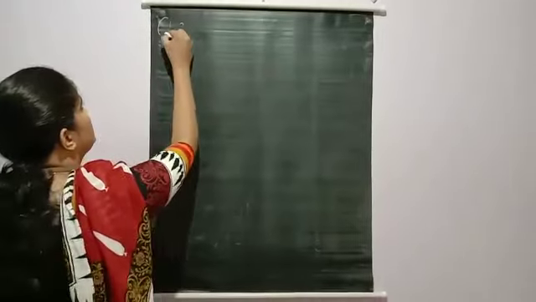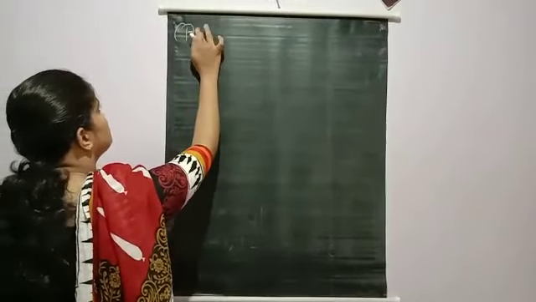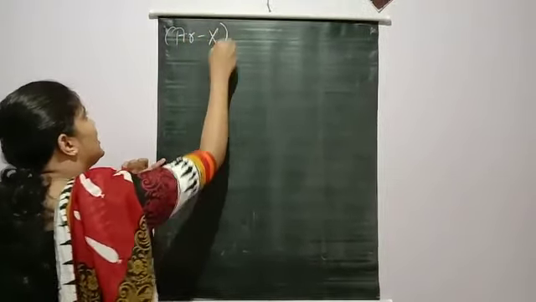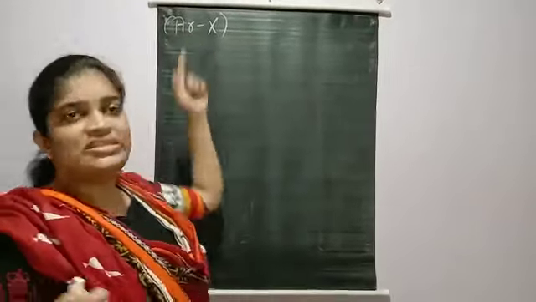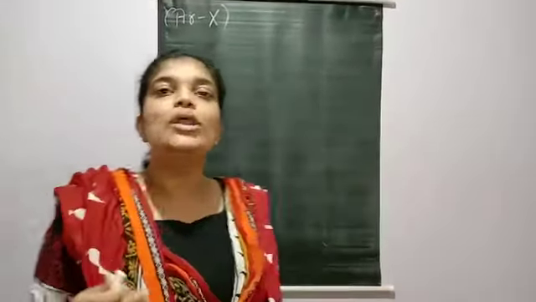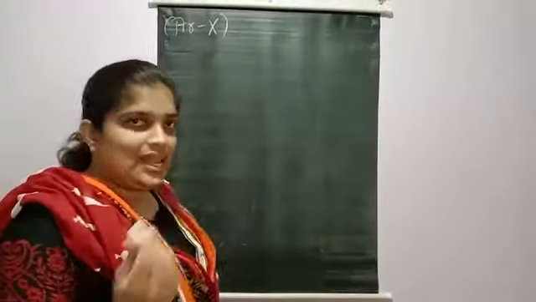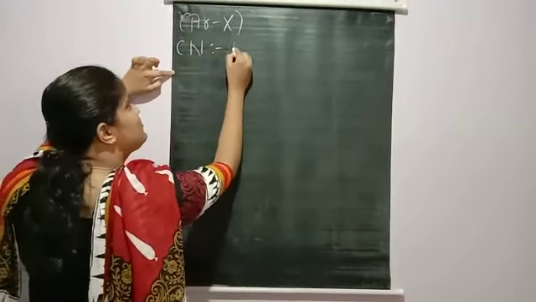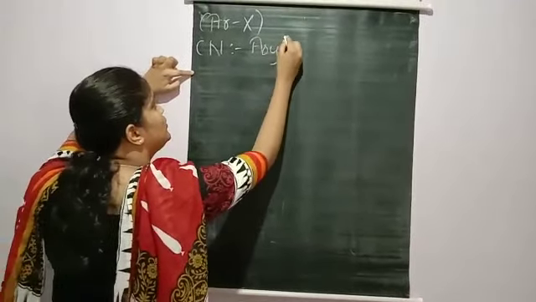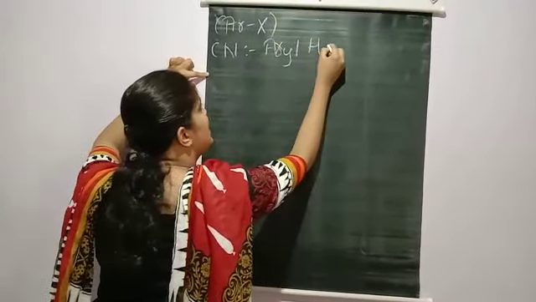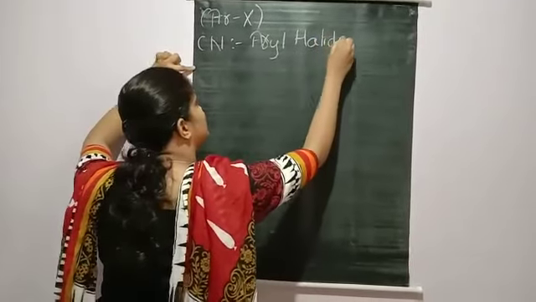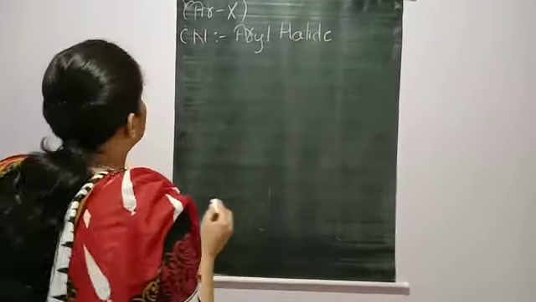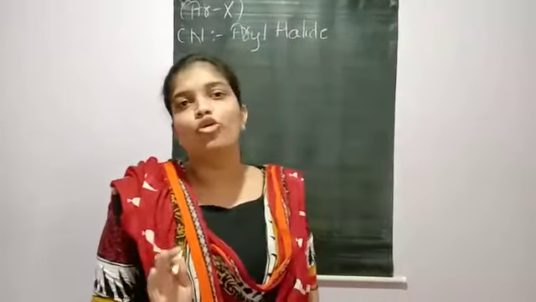We have learnt about IUPAC nomenclature of alkyl halides. We'll be moving on and learning about haloarenes, that is, haloarenes or aryl halides. Here the common name for this would be aryl halide. What is the common name? Aryl halide. And before going to the IUPAC name, you have to know one thing, students.